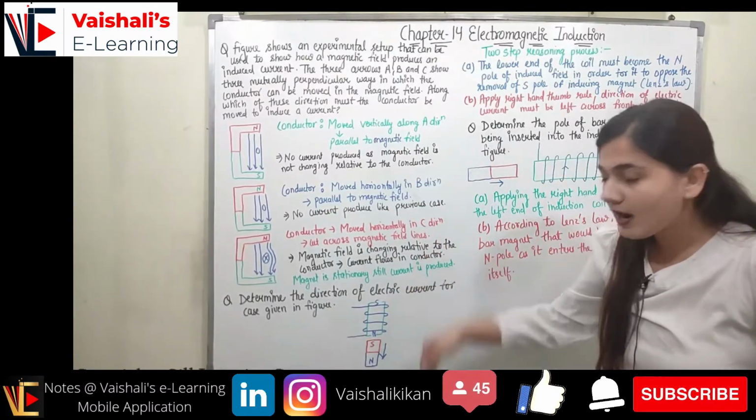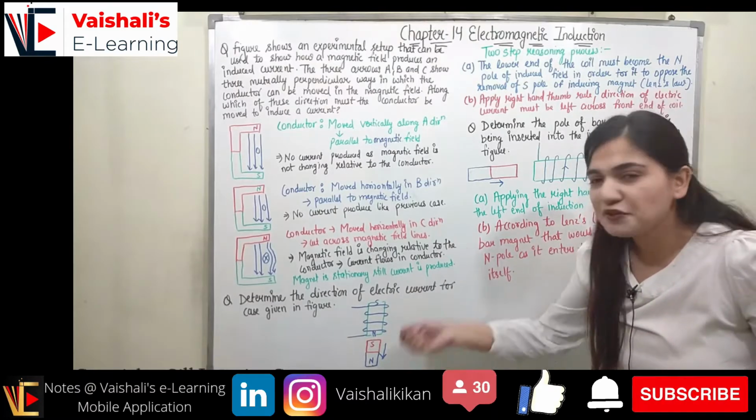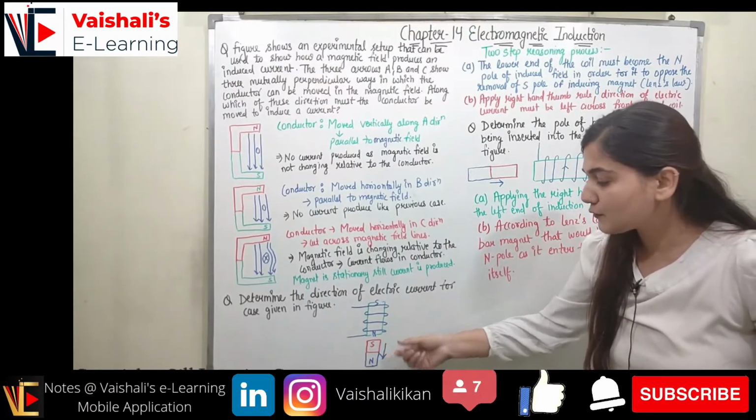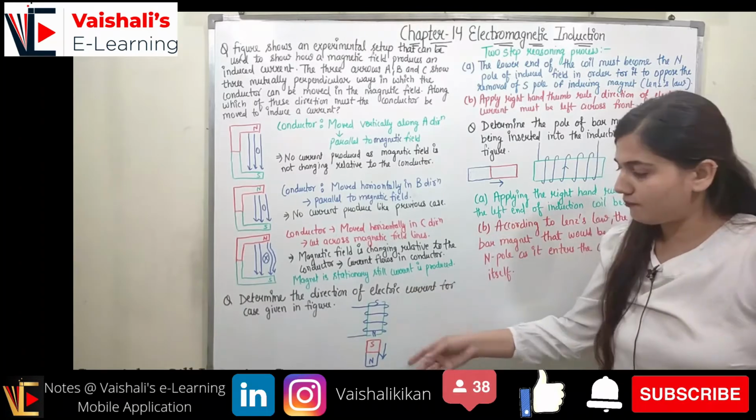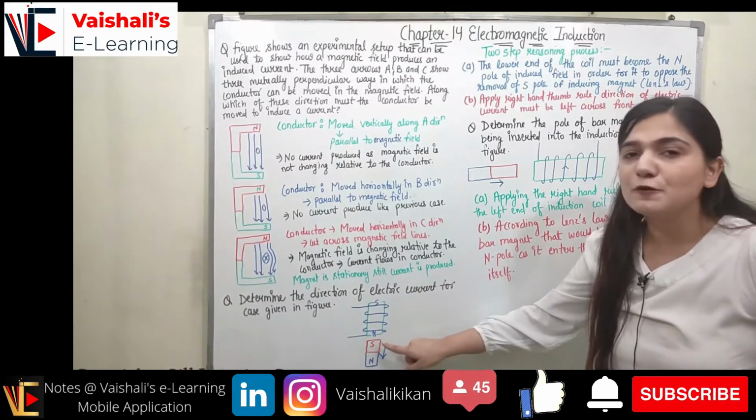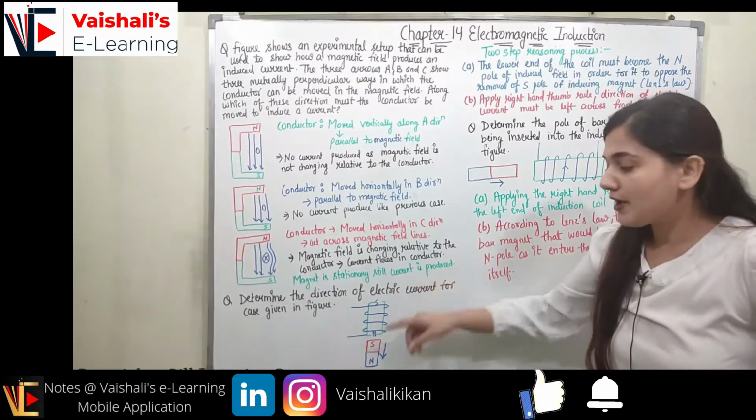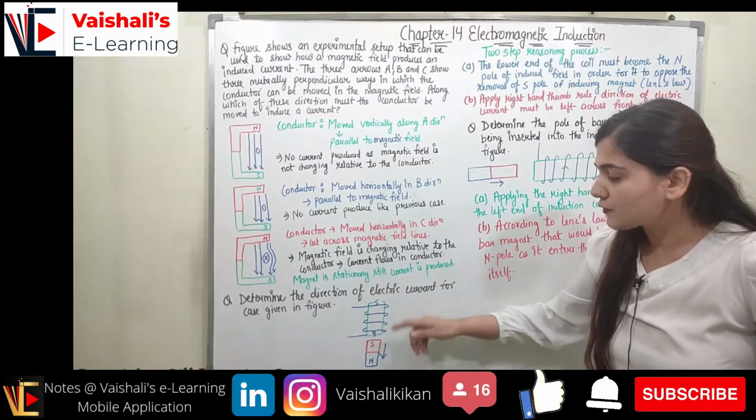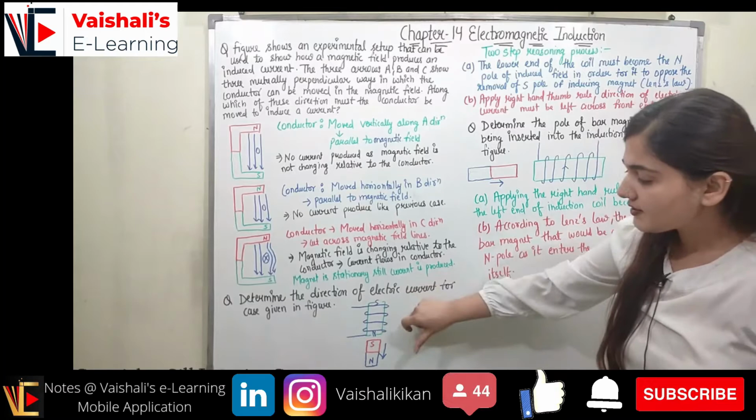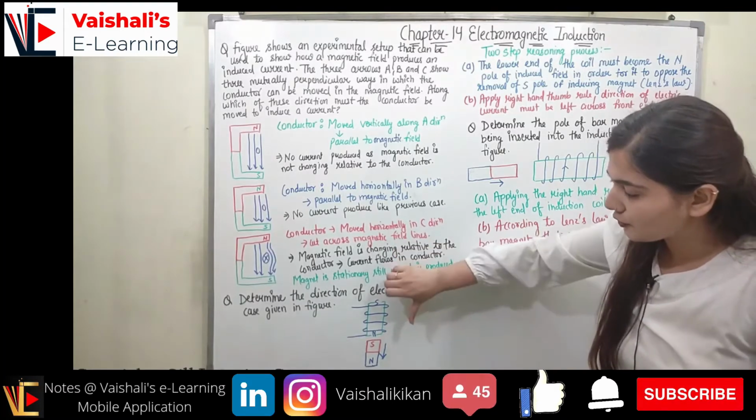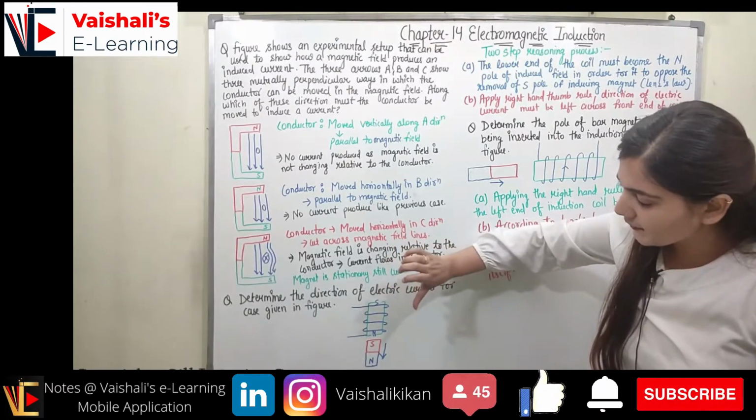So it is moving away. The north pole is going to attract the south pole, so it is going to oppose the away movement when the north pole is induced over here. And this is Lenz's law, right? The movement is opposed by the production of the poles. Now you can see this is the north pole, this is the south pole, so the direction of the magnetic field is like this.